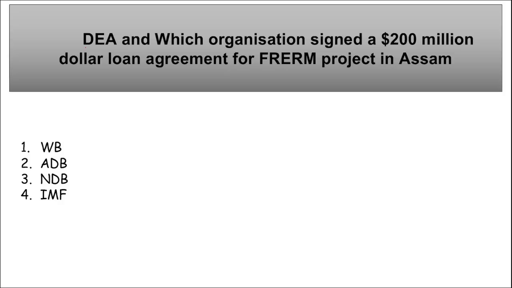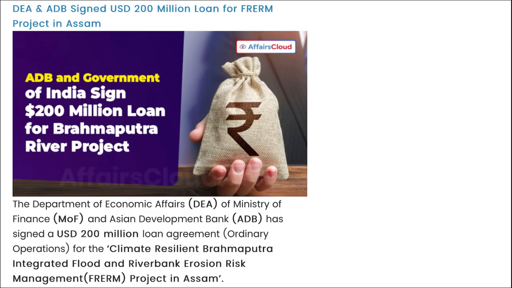Right? Next is DEA, and which organization signed a $200 million loan agreement for FRERM project in Assam. So DEA, that is Department of Economic Affairs, they have signed a deal, or they have signed an agreement with Asian Development Bank, and this is for $200 million loan agreement, correct? And this is for the climate resilient projects for Assam. This FRERM, what is this? Let me show you here. This is for the climate resilient Brahmaputra integrated flood and river bank erosion risk management project in Assam.